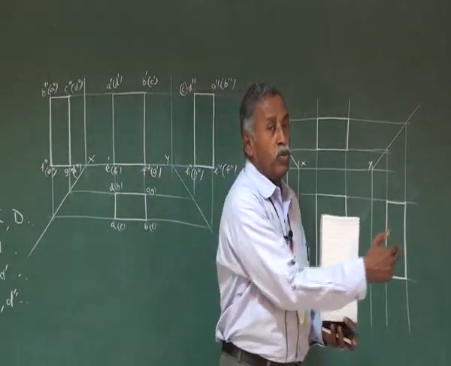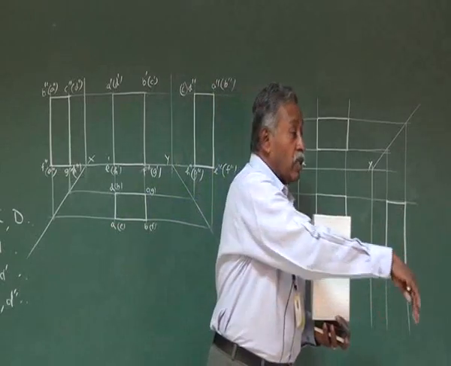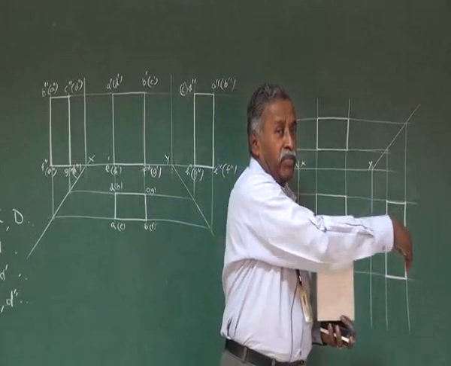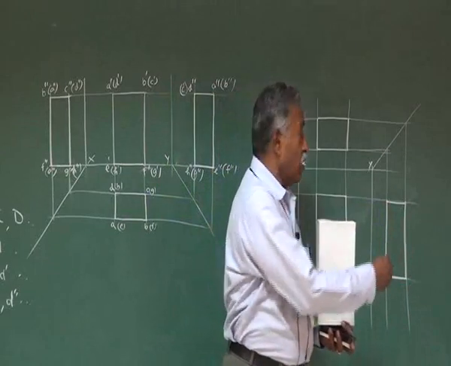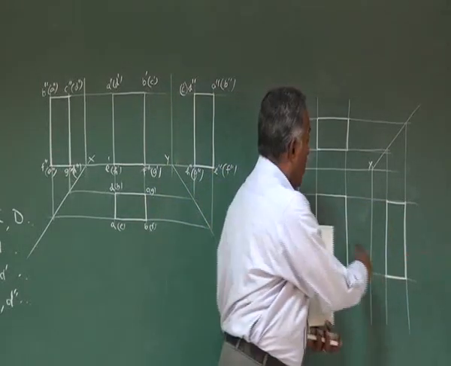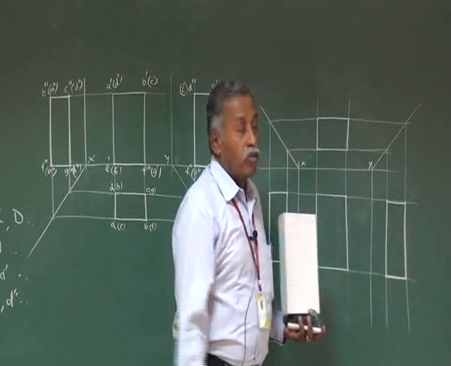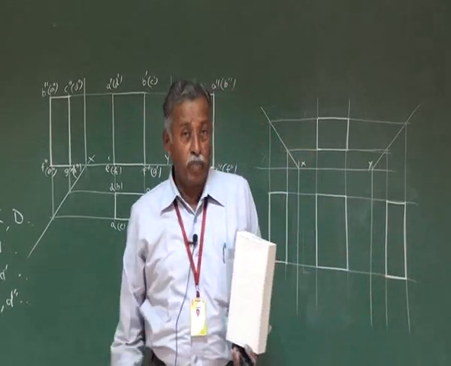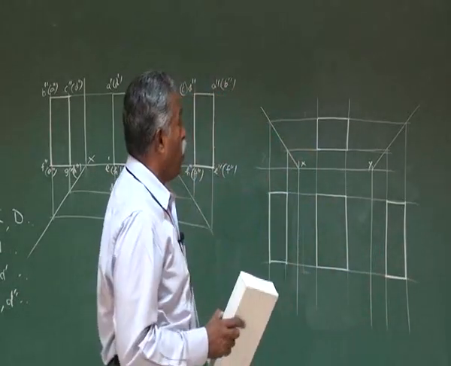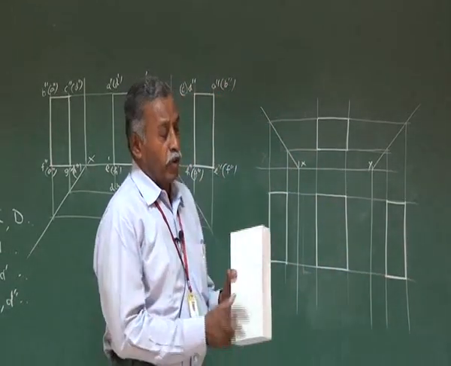Now to get the right hand side view, the profile plane is kept in between the object and the observer. So we get the view in that profile plane, rotate 90 degrees and keep it in line with the vertical plane. So your right hand side view comes to the right of your front view. Now we will see how to mark the points in the third angle projection.